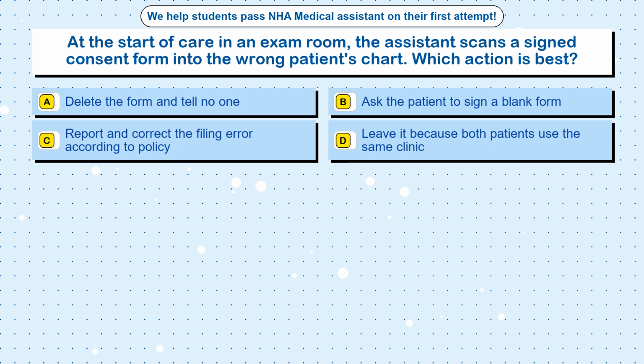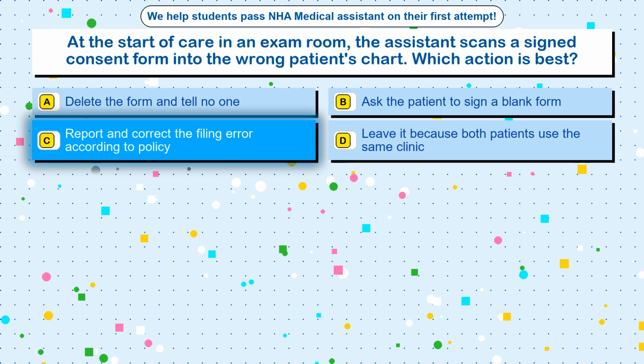Question 41. At the start of care in an exam room, the assistant scans a signed consent form into the wrong patient's chart. Which action is best? Option A, delete the form and tell no one. Option B, ask the patient to sign a blank form. Option C, report and correct the filing error according to policy. Option D, leave it because both patients use the same clinic. The correct answer is option C, report and correct the filing error according to policy.